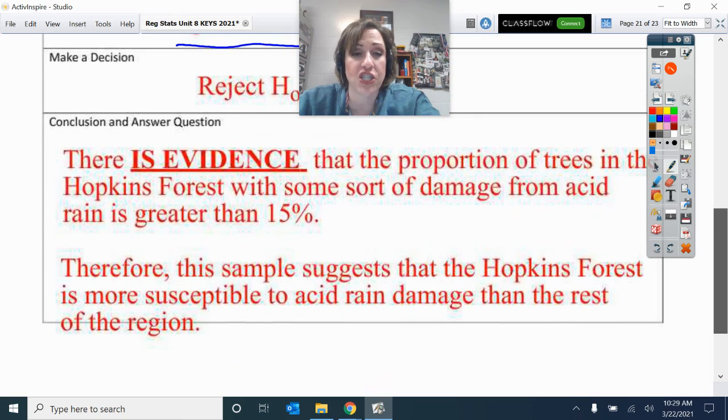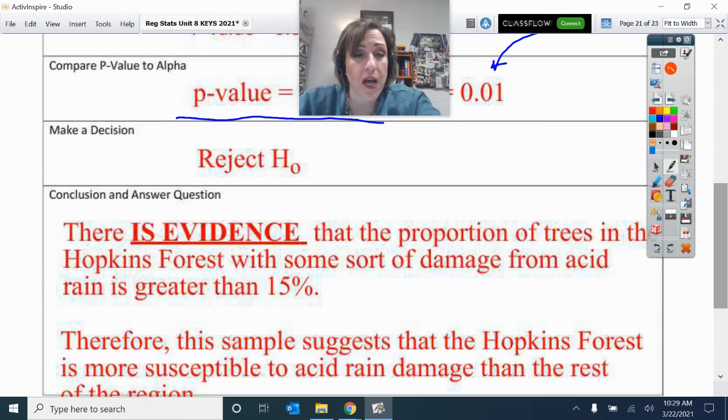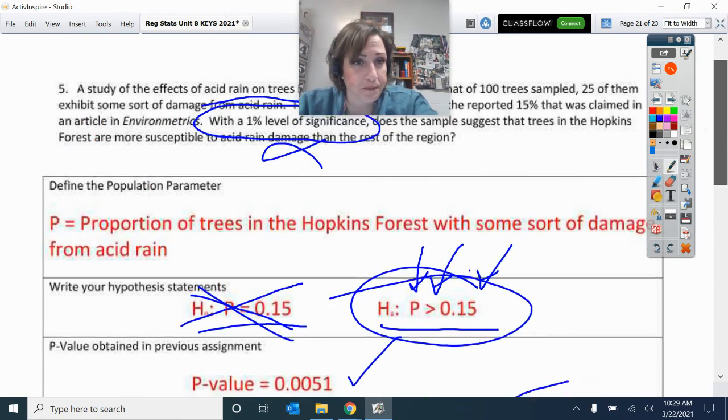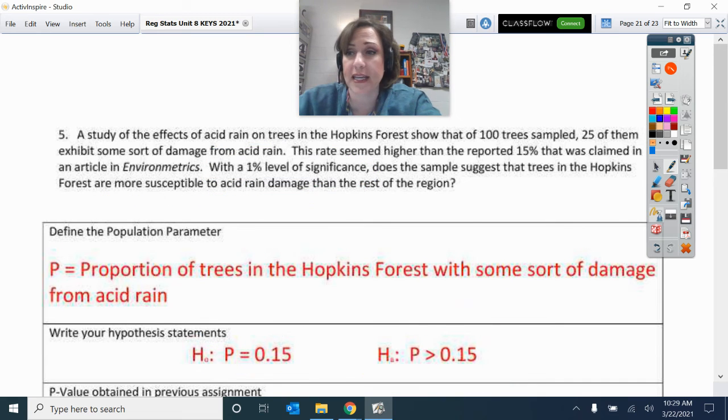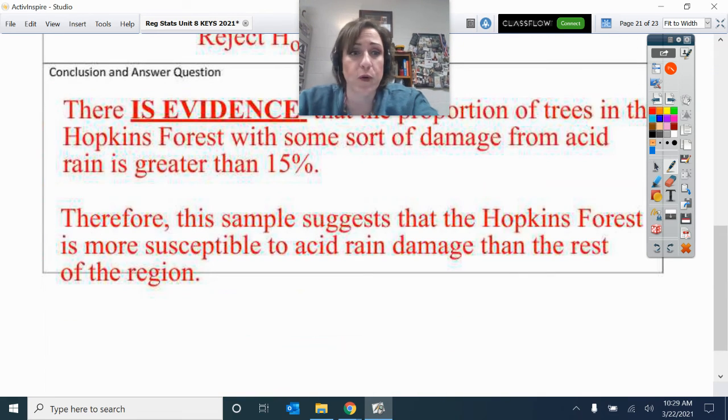Evidence of HA. Let's see, it asked another question. Does this sample suggest that the trees in the Hopkins forest are more susceptible to acid rain damage? And yes, it does. This sample does suggest that the Hopkins forest is more susceptible to acid rain damage than the rest of the region.